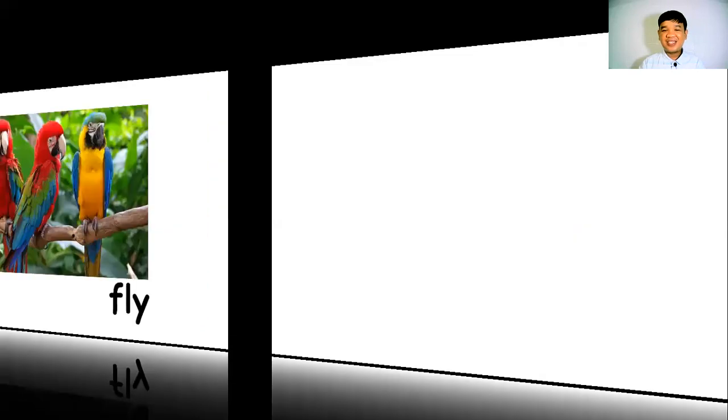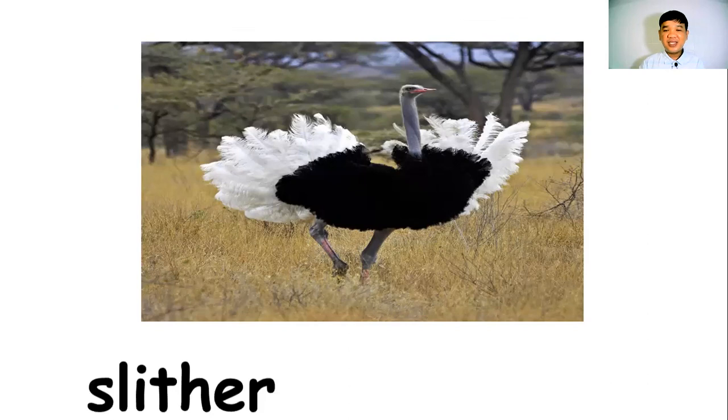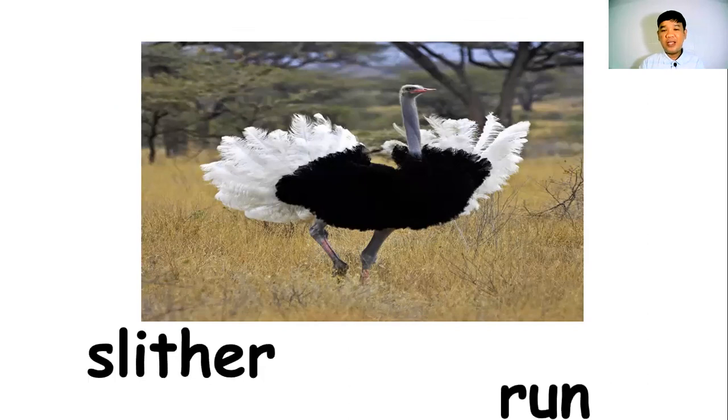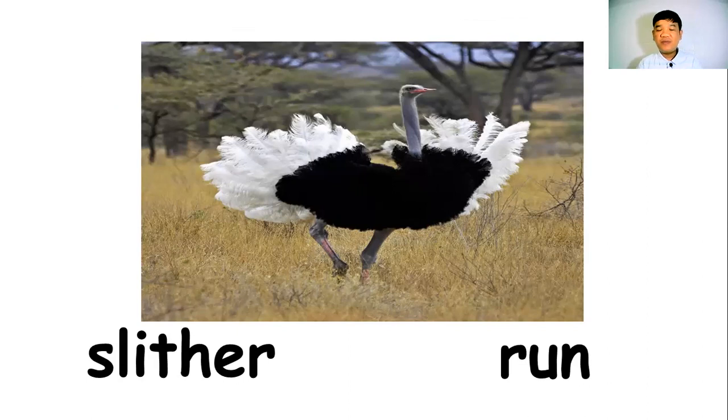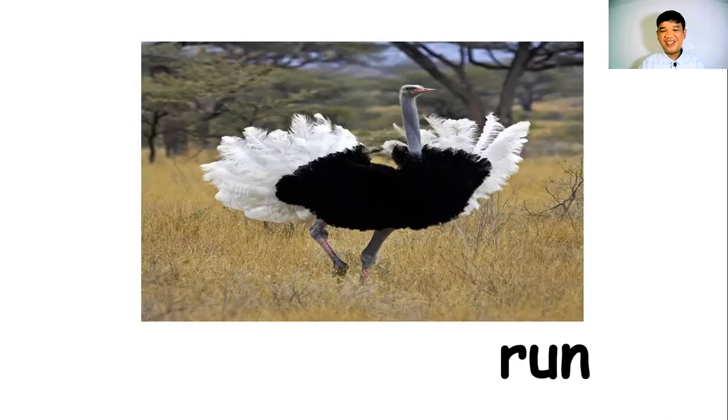All right, next. Which body movement can this animal do? A, slither. B, run. And this animal is one of the biggest birds and one of the fastest animals to run. However, they cannot run a long distance. So the correct answer is run. Very good.